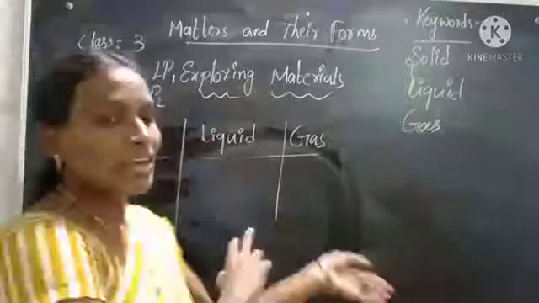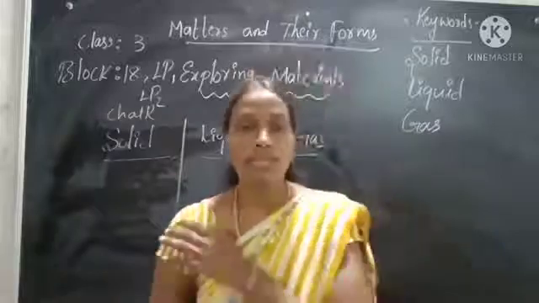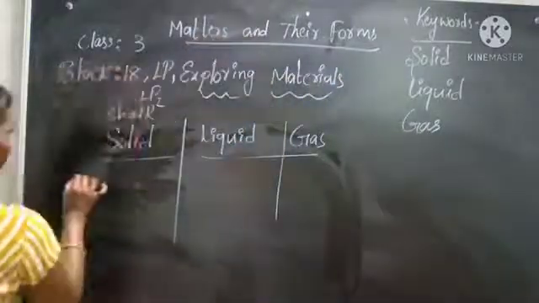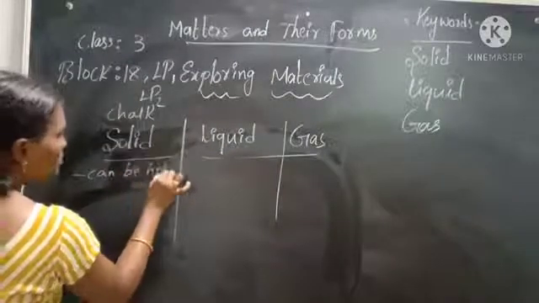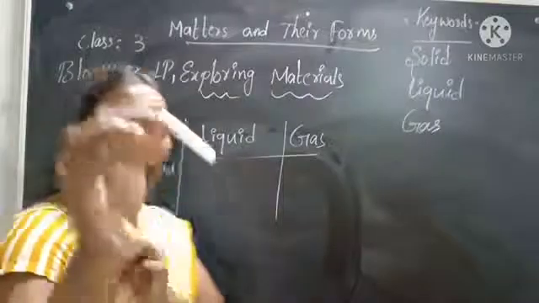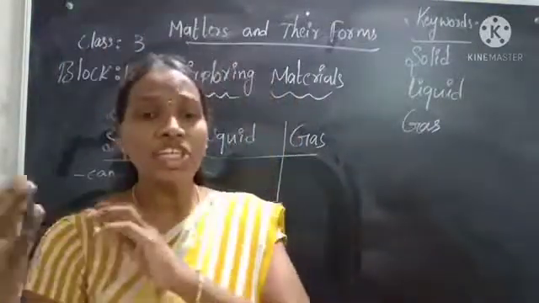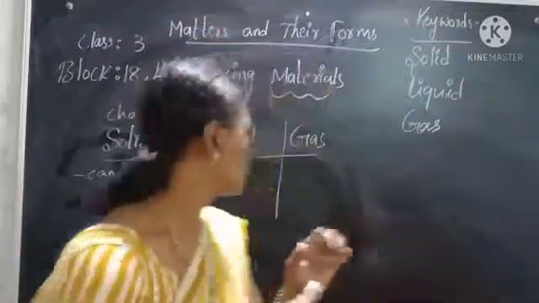First, we'll discuss solids. Solids can be held, which means we can hold them. I'm holding this now. So solids can be held, and the shape is fixed.